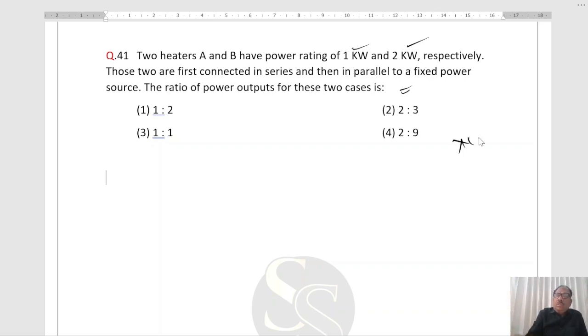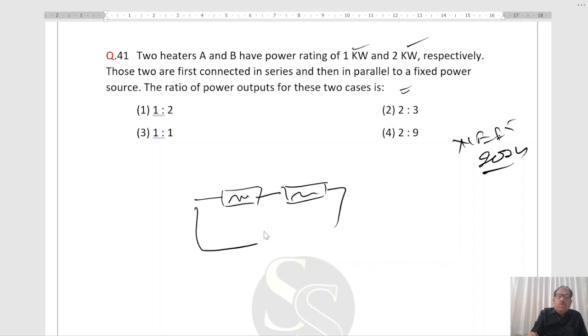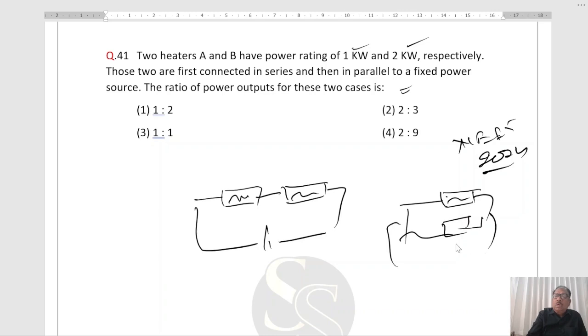Now, there are two heaters, heater 1, heater 2, connected to a power source, and heater 1, heater 2 connected to the same source. This is E, so this will be E, right?